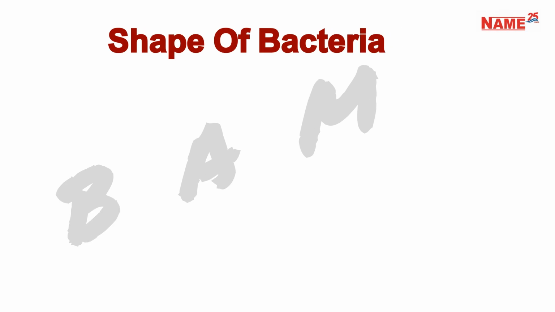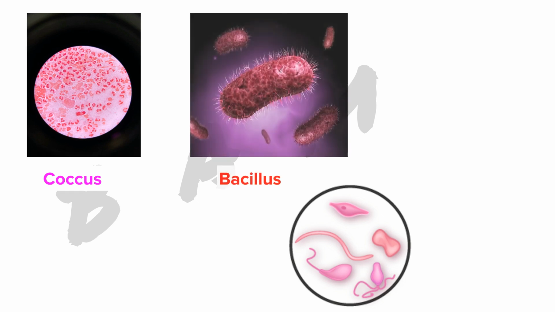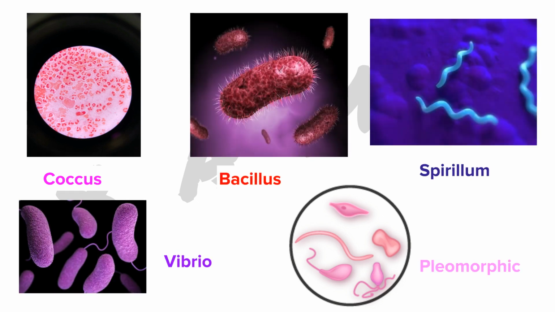There are several shapes of bacteria, including rod-shaped or bacillus, such as lactobacillus. Spiral-shaped are spirillum, for example, Treponema pallidum. Spherical are coccus, such as Streptococcus. Comma or C-shaped are Vibrio, like Vibrio cholerae. Irregular or not fixed shapes are pleomorphic, such as Azotobacter. This slide visually illustrates the different shapes of bacteria: coccus, bacillus, spirillum, Vibrio, and pleomorphic.